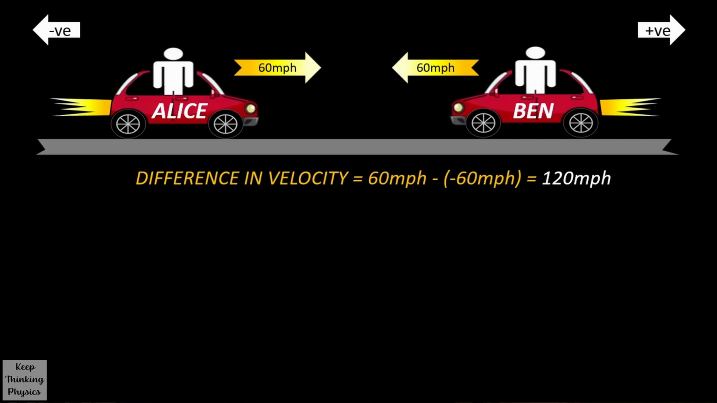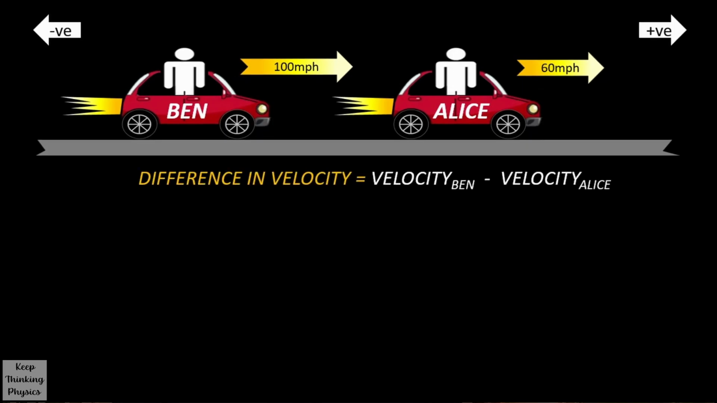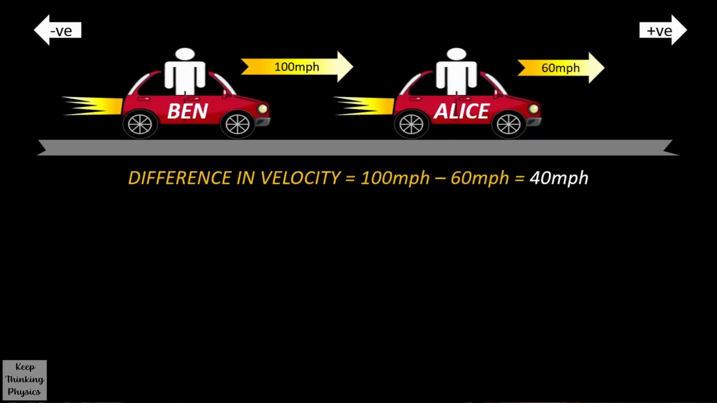Similarly, if Alice is moving at 60 miles per hour and Ben is racing her and moving at 100 miles per hour in the same direction, then when Ben overtakes Alice, it will appear as though Ben is moving past Alice at an effective speed of 40 miles per hour. This is the difference in velocity between Ben and Alice. The point is that in everyday scenarios, physical objects which are moving have their speeds referenced against something else, and the relative speed which we measure is dependent on how one observer or the other is moving.